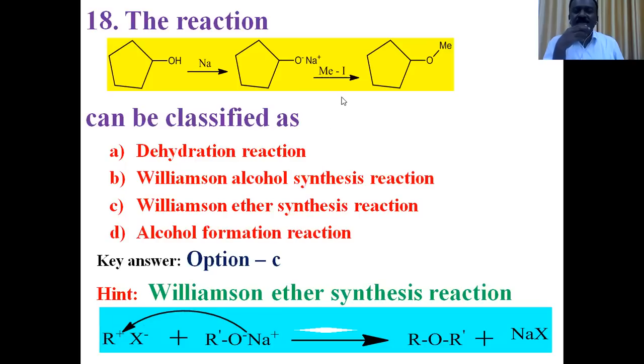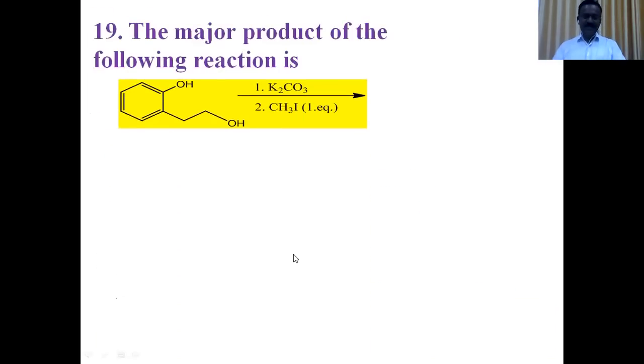It's a nucleophilic substitution reaction. A haloalkane reacts with sodium alkoxide to form an ether. Here, the halide X minus is the weaker nucleophile. Alkoxide, RO minus, is a very strong nucleophile. What is nucleophilic substitution? The substitution of a weaker nucleophile by a stronger nucleophile to form the product is known as a nucleophilic substitution reaction. Therefore, option C is the right answer.